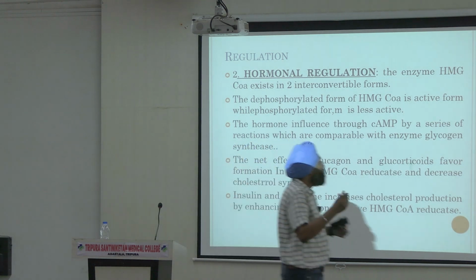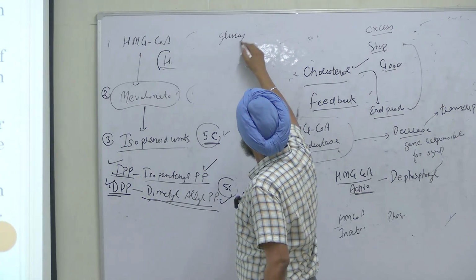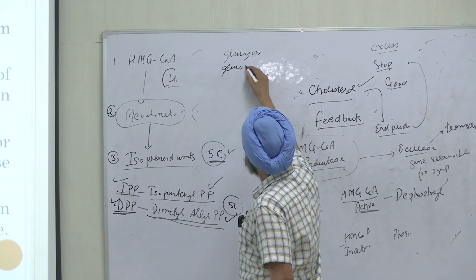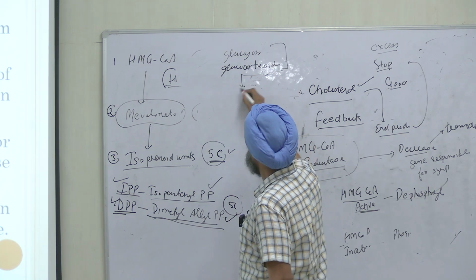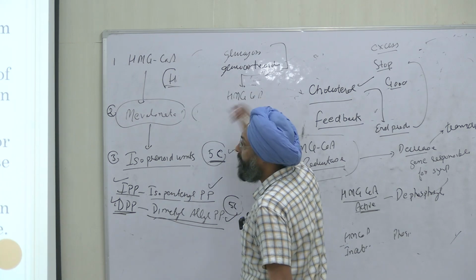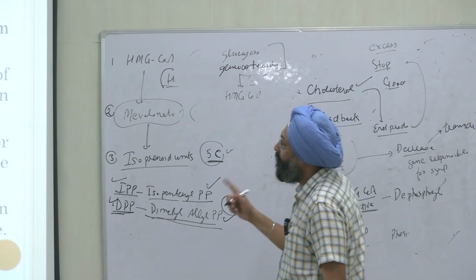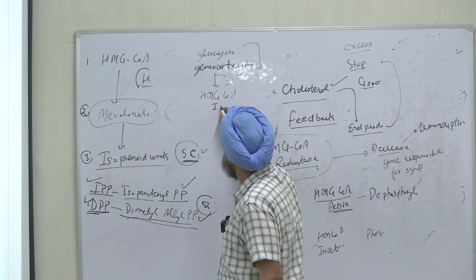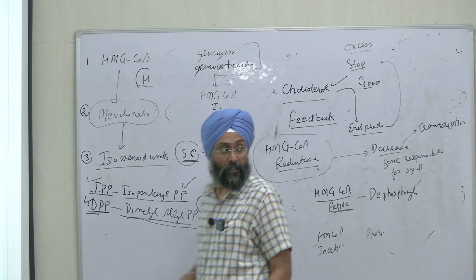When you have excess levels of glucagon and glucocorticoids, what do they favor? They favor the formation of the inactive form and decrease cholesterol synthesis. So cholesterol synthesis will finally decrease.